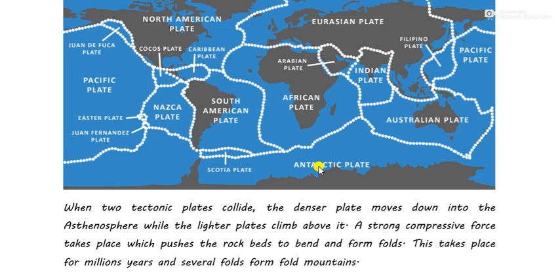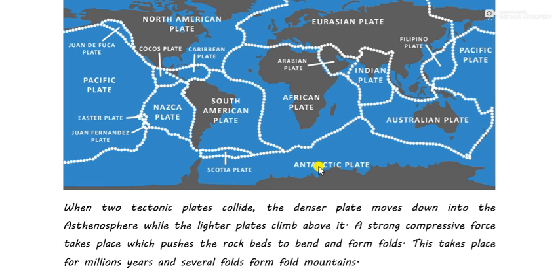So in this way, when both of these processes happen, one crust going inside the ground and the other crust climbing above the other plate, a strong compressive force takes place, which pushes the rock beds to bend and form folds.